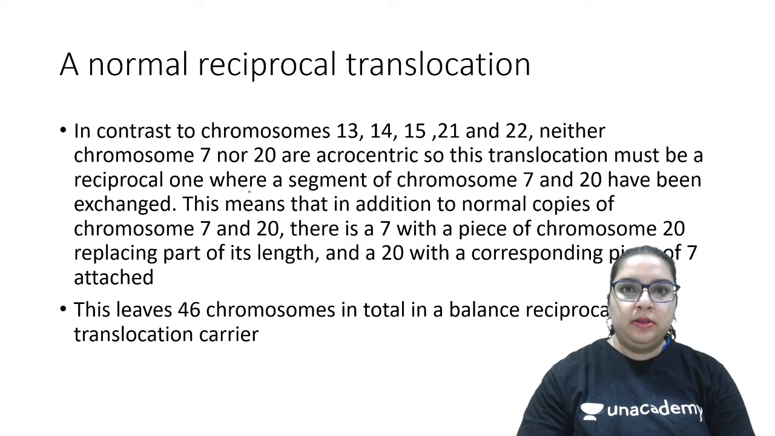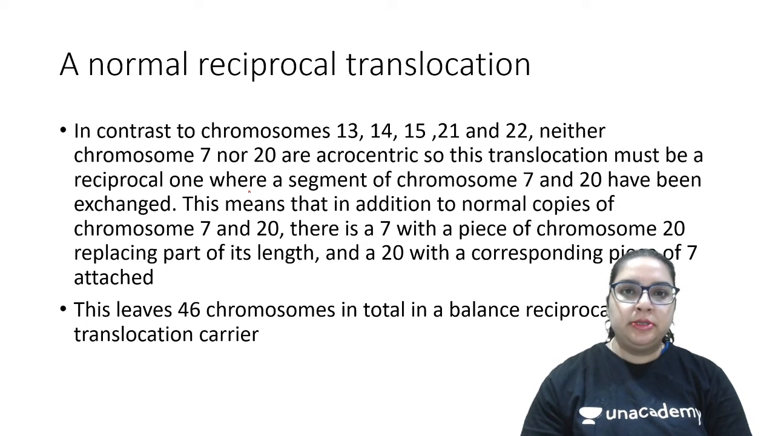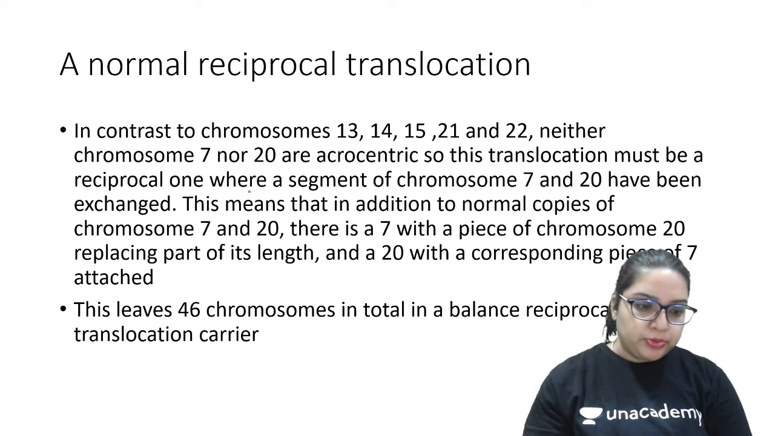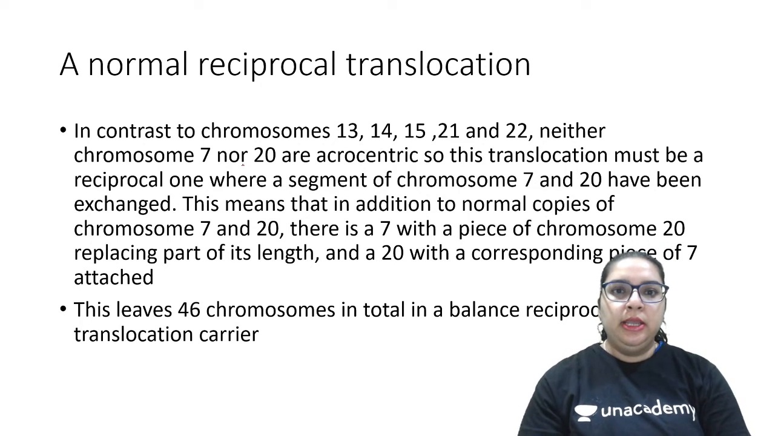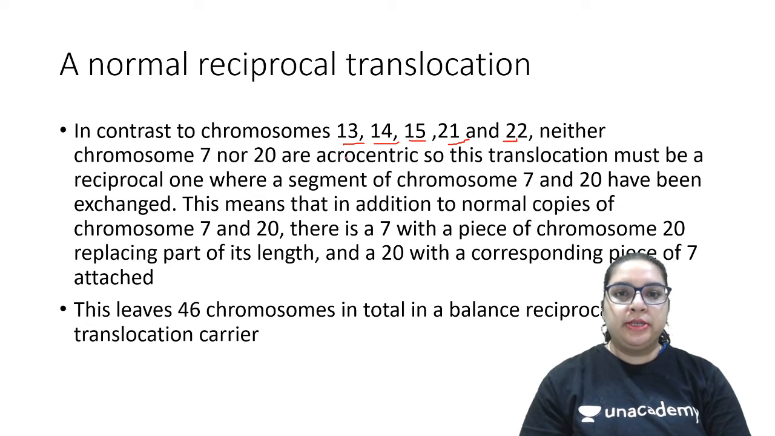Okay, so I've explained about the normal reciprocal translocation. I'll just go through it quickly. I've already explained it, but let's go through it. Most of the chromosomes, as I told you, 13, 14, 15, 21 and 22, are all acrocentric, but 7 and 20 are not acrocentric chromosomes. So this translocation must be a reciprocal one, where a segment of chromosome 7 and 20 have been exchanged.